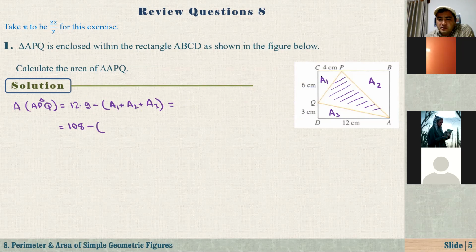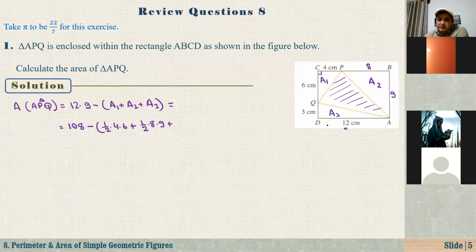It's a right triangle, right? These are perpendicular to each other. The area is equal to 1 over 2 times 4 times 6. Plus, how about the area of A2, that is triangle ABP, right? We know that the length of the rectangle is 12. So 12 minus 4, the remaining part is 8. And we know that AB is equal to 9, the width of this rectangle. So here we have 1 over 2 times 8 times 9.